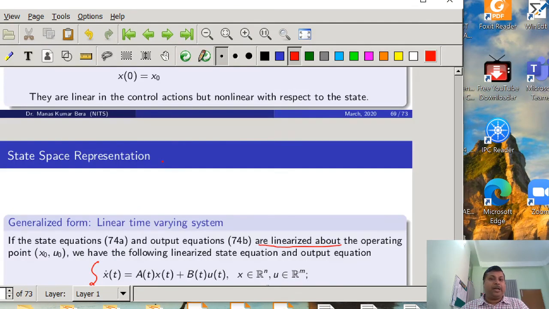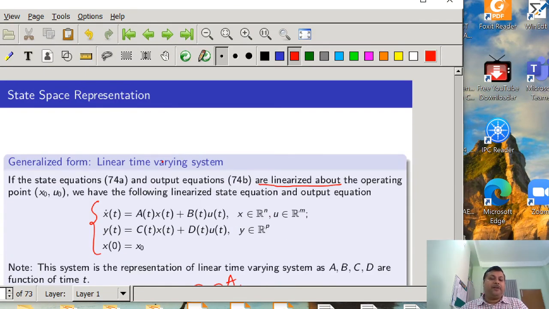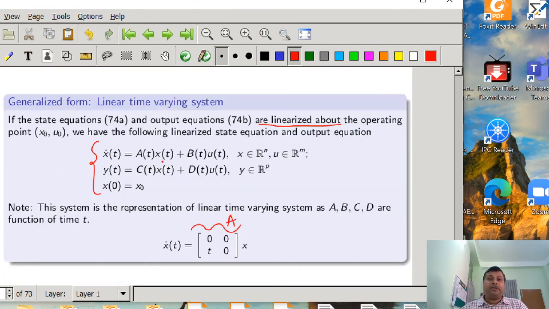We have also understood that if we linearize a set of nonlinear differential equations, we could get a linear time varying system, where the A, B, C, D matrices may be functions of time.